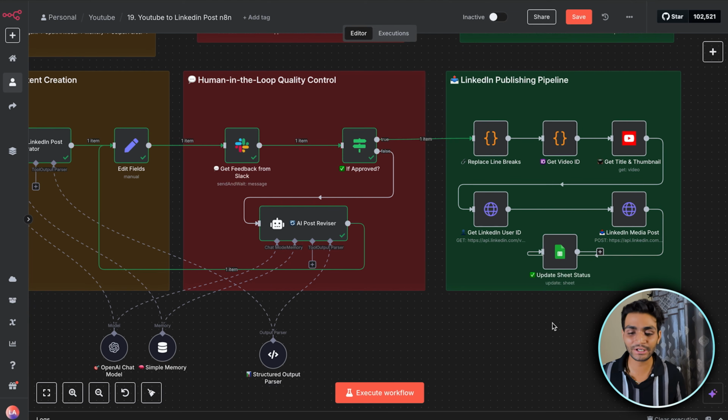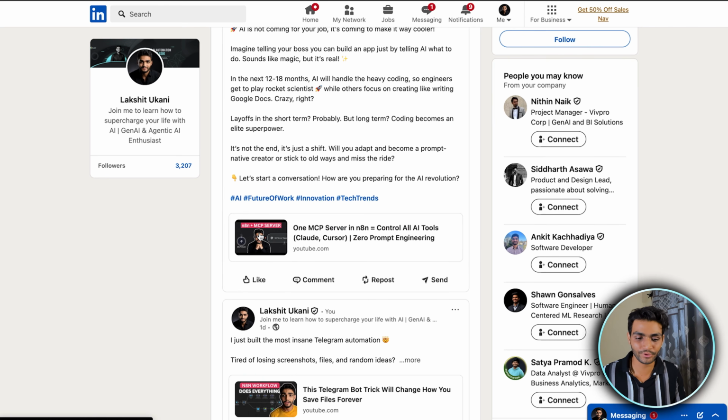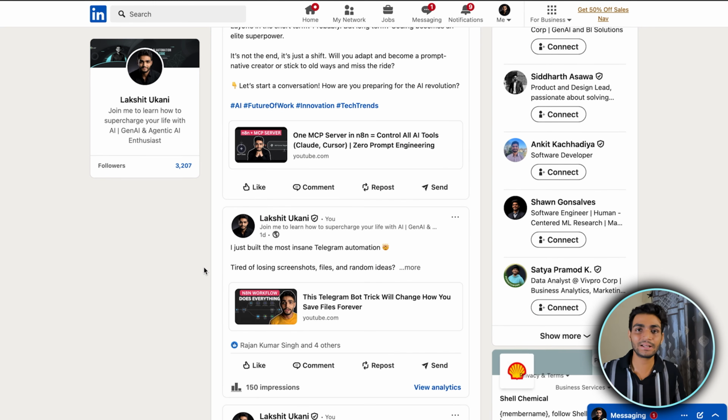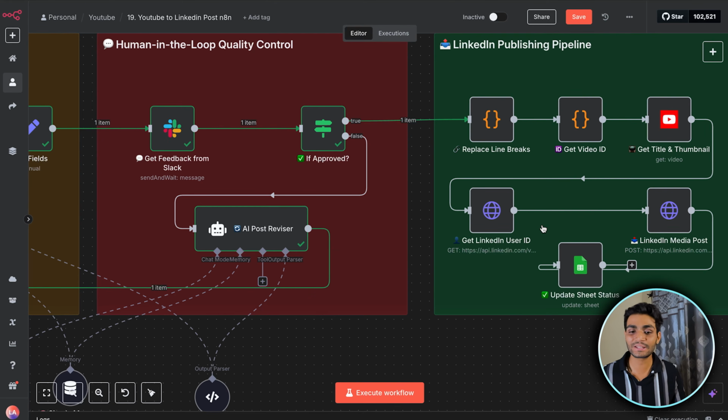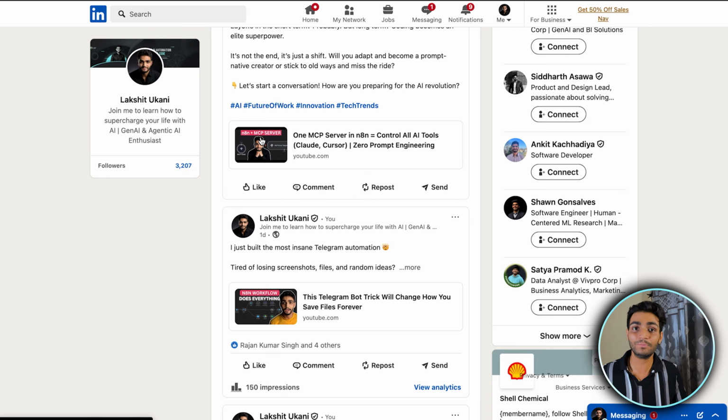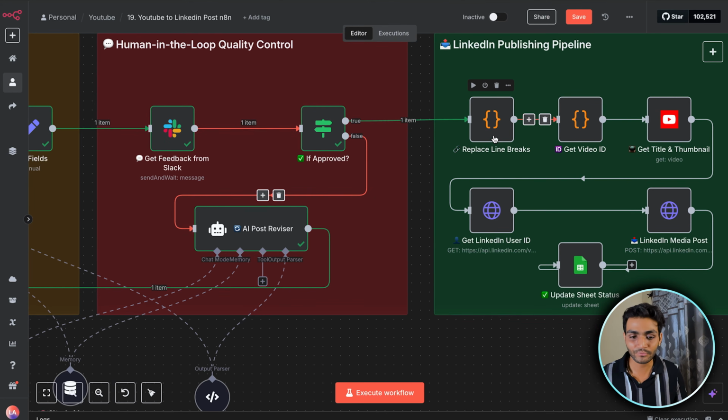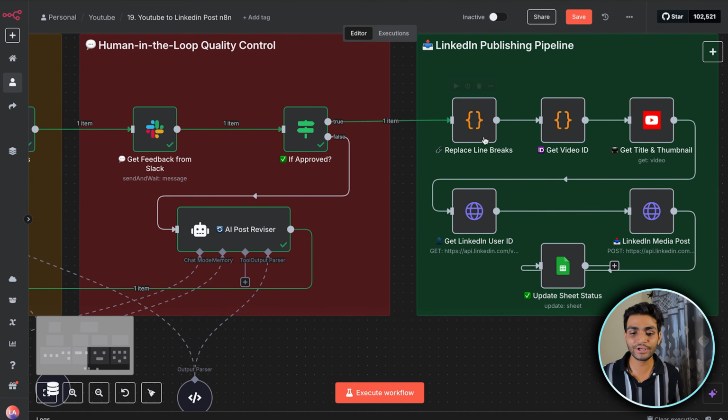Before publishing to LinkedIn, you might be asking why I'm using the LinkedIn HTTP request over here and not the LinkedIn post node. If you have seen my LinkedIn post, you can see I have this image over here. Inside the current LinkedIn node, I have written a request to the n8n people to add this, but we cannot add this image there. So for this purpose, I'm using this HTTP node to add this image in the LinkedIn post. Okay, so first, before posting it, we need to break the line.